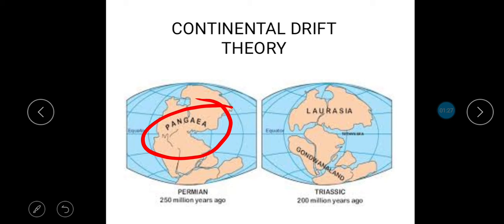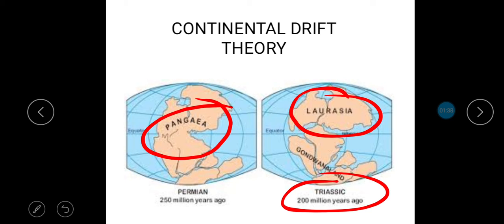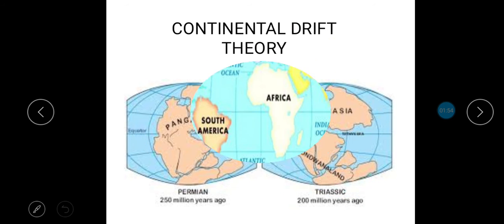This Pangaea slowly started drifting some 200 million years ago in the Jurassic period, leading to formation of Laurasia and Gondwana land. According to him, children, these continents are drifting and forming continents, and there are certain evidences in support of this theory.